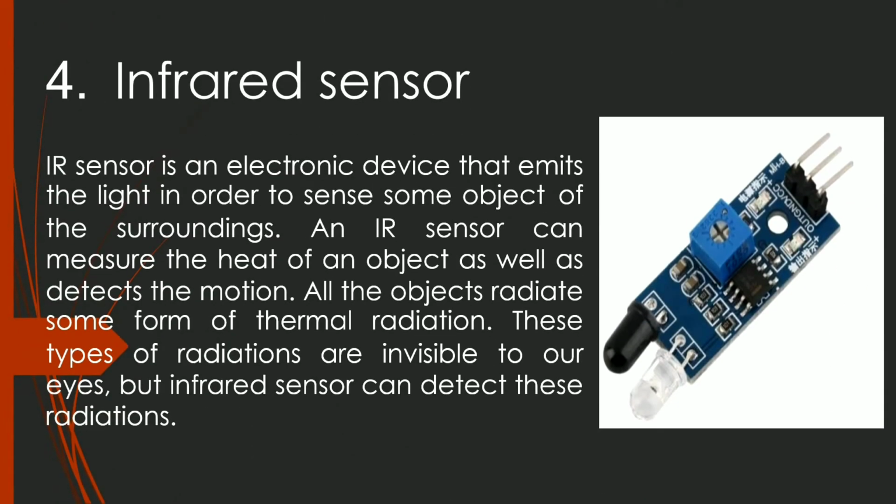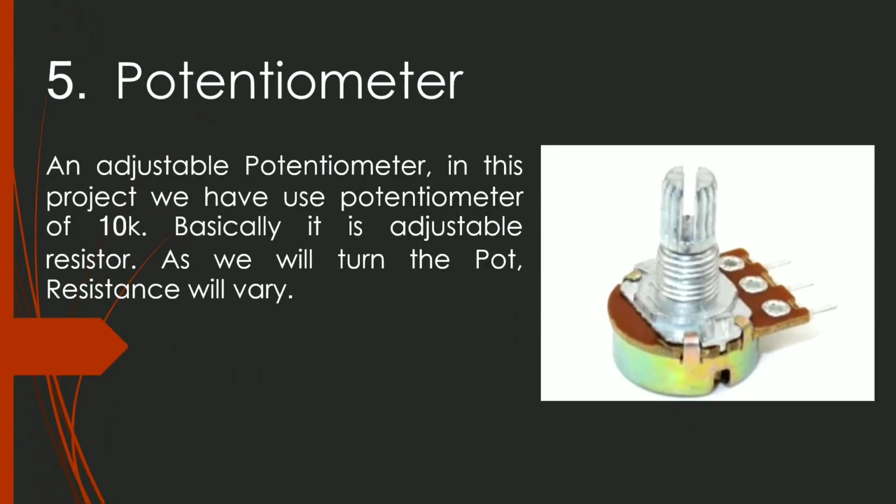Fourth component is the IR sensor. This sensor senses any object present in front of it with the help of infrared light. If a person goes in front of it, it gives a signal to Arduino and the occupancy count changes. Fifth component is the potentiometer. It is simply a resistor with variable values. We use this potentiometer to adjust the contrast of the LCD, which helps in displaying the text.